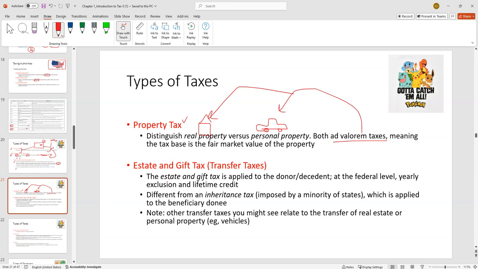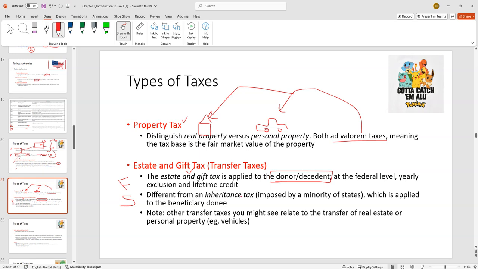Likewise, there's an estate and gift tax. Who pays this is the person who dies. It's very hard to reach this. It's something like $5, $10, $15 million of stuff you have to give before it even kicks in at the federal level. So there is a federal estate and gift tax, but it's very rare for when it actually happens, less than 1% of the time.